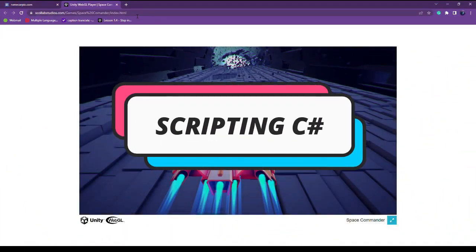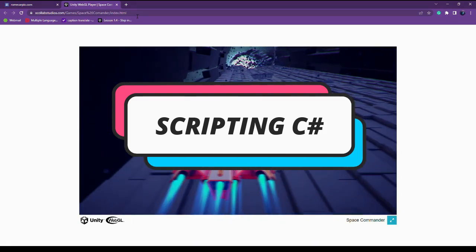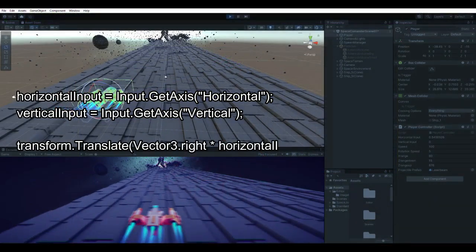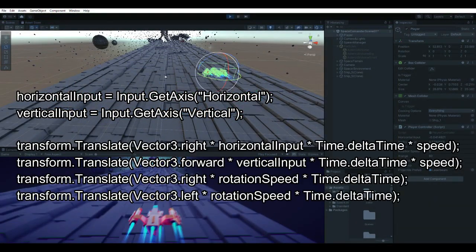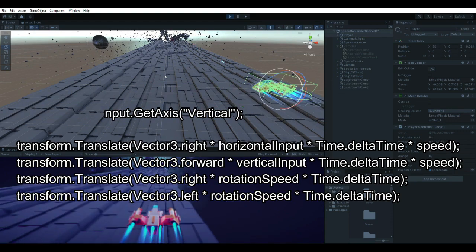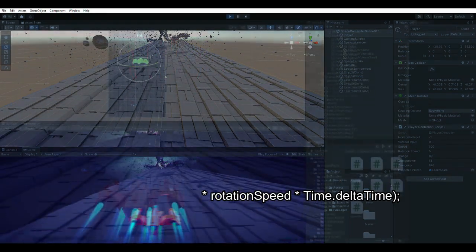Here is a sample 3D space shooter game prototype I made. This game comes with the following scripts. The player controller script enables the player to move left and right, up and down by pressing the left and right and up and down arrow keys on the keyboard.